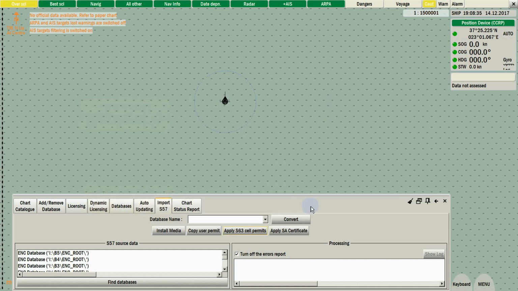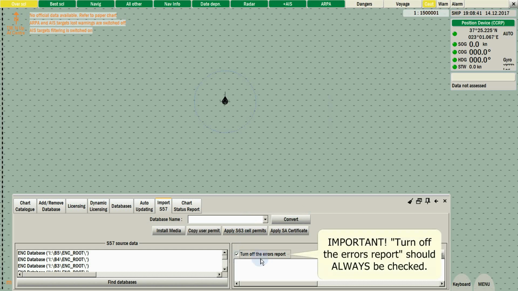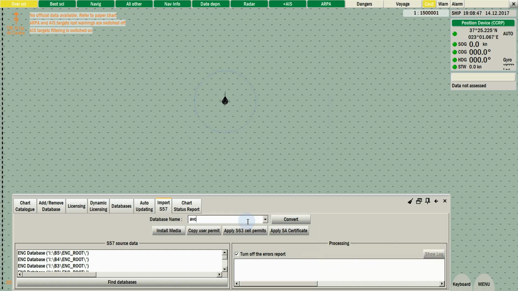Make sure that Turn off Error Reports is selected. The next step is to name our database. Simply type the name into the Database Name field. For updating, just select the existing name of your database.